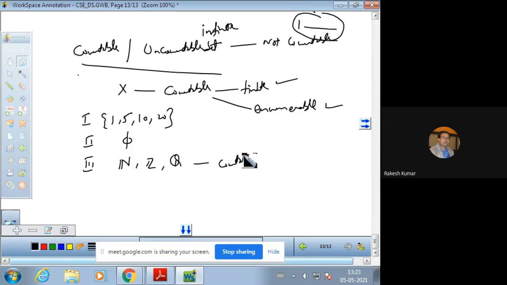This is important. But the set of real numbers is uncountable and it is not a countable set. For this we have to discuss the theorem, so just note down the theorem.